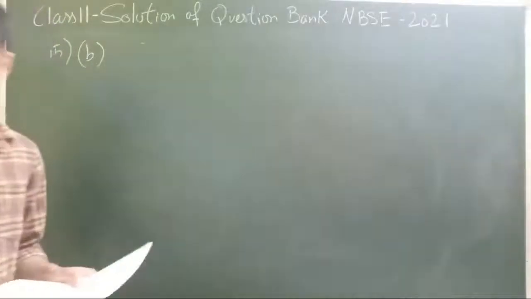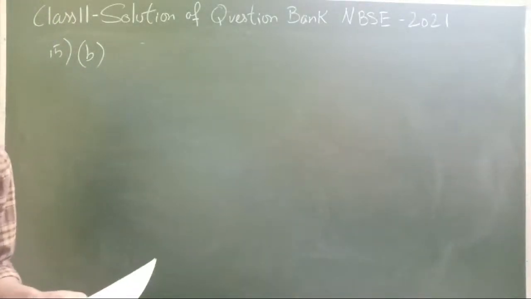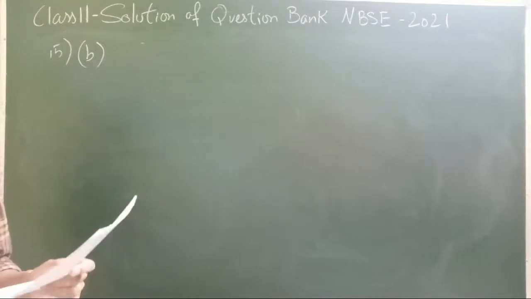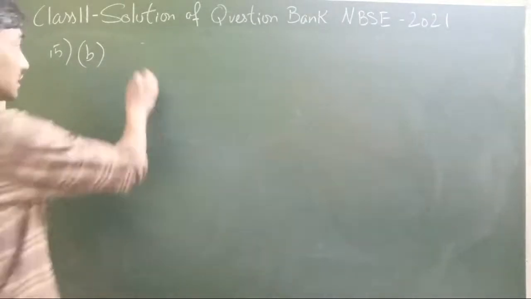Okay, if P and Q are lengths of the perpendicular, so for this of course we will be needing the theorem, that is this one.